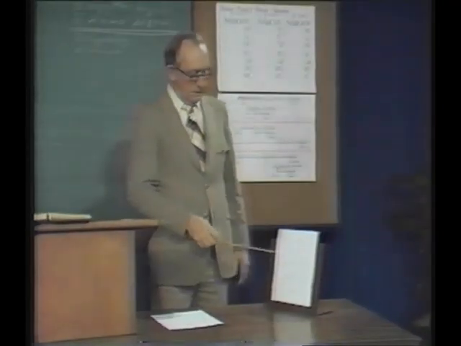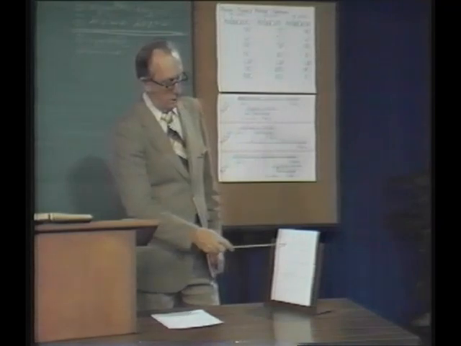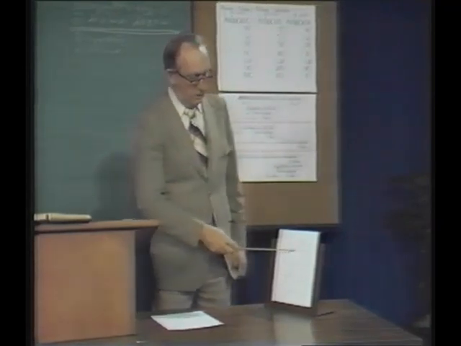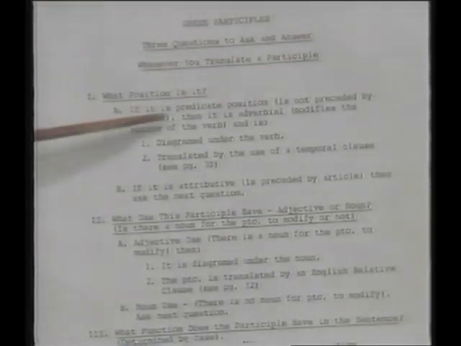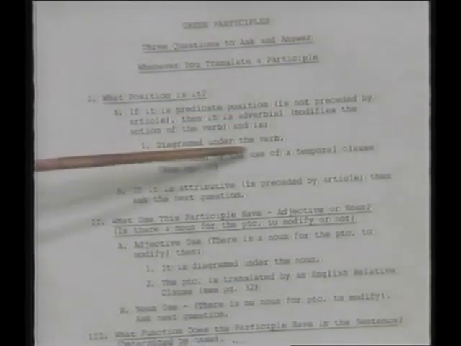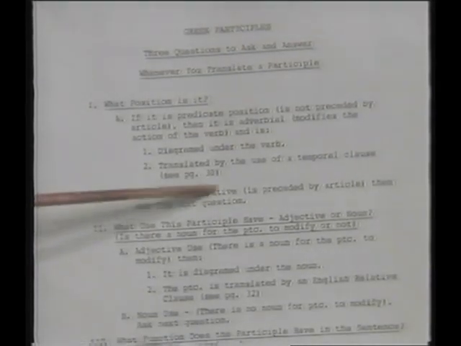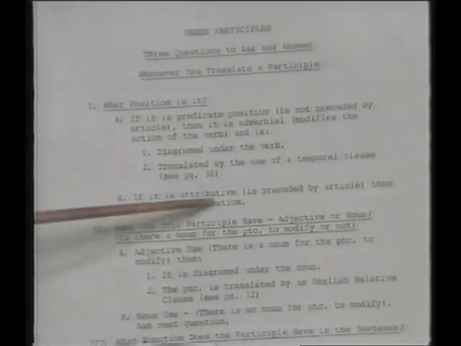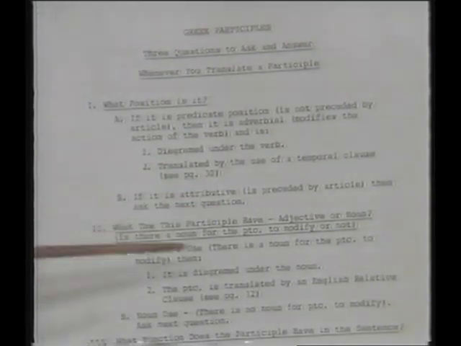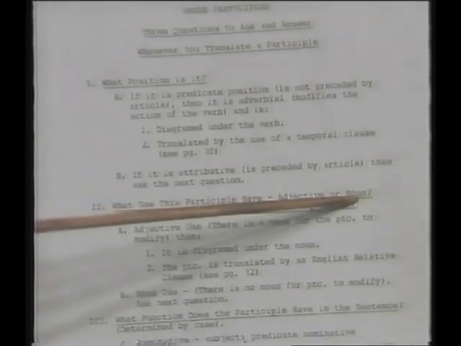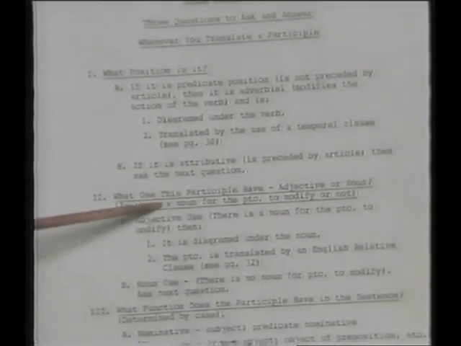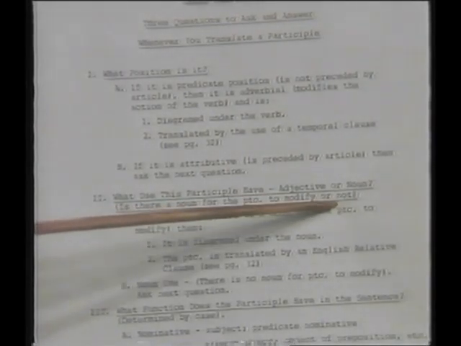So take a look at page 29 again, and let's go back through this chart just quickly. First of all, you have to say what position is it. If it's predicate position, that is, it is not preceded by the article, then remember you diagrammed it under the verb and translated by the means of a temporal clause. Now, what about if it does have the article? If it's attributive, that is, it's preceded by the article, then you have to ask the next question because there are two possible uses. You have to say, what use does this participle have? Is it adjective use or noun use? Or, in other words, is there a noun for the participle to modify or not?